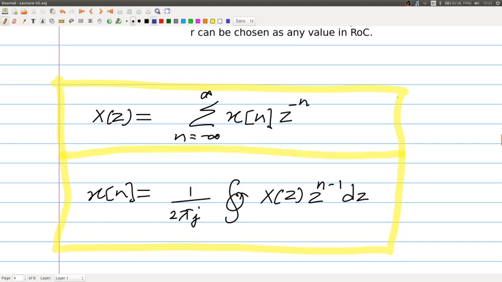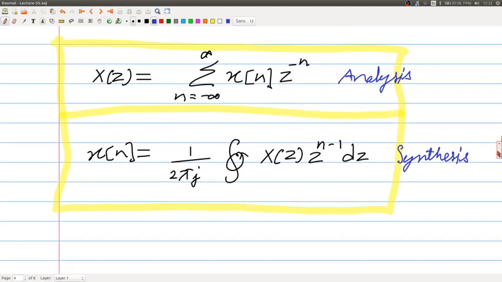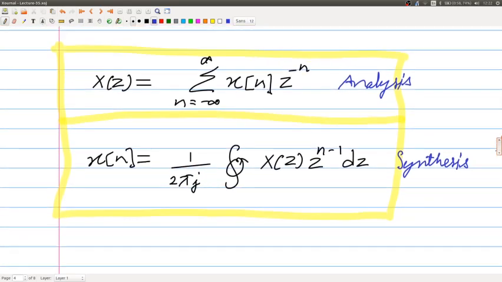So this is my analysis equation, while this is my synthesis equation. So we will solve inverse Z transform. So this is Z inverse, inverse Z transform.